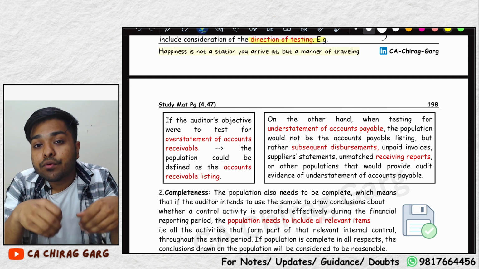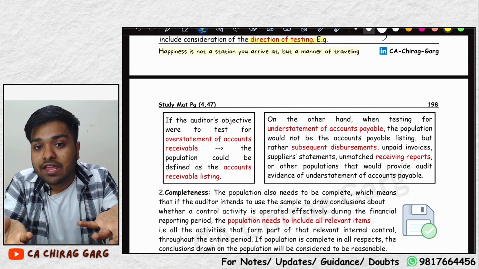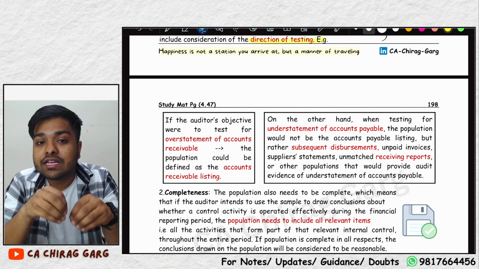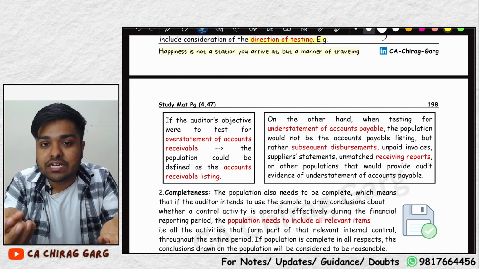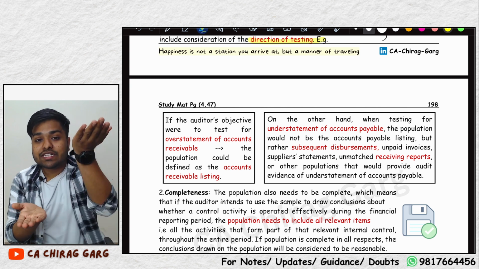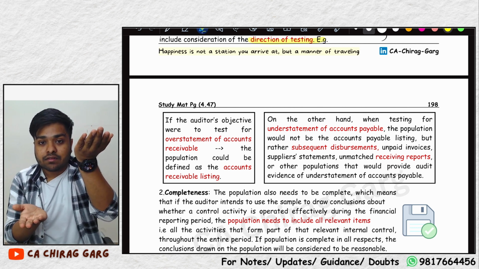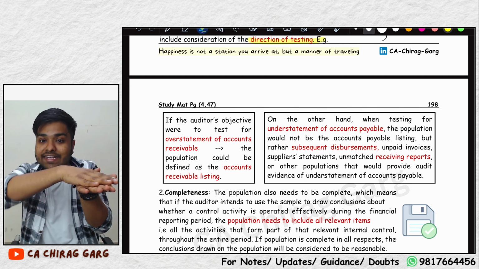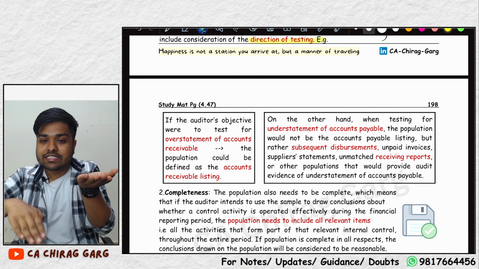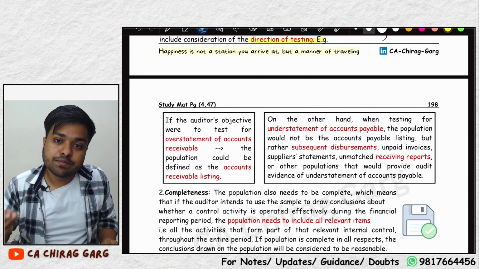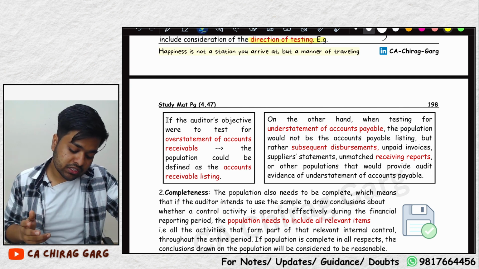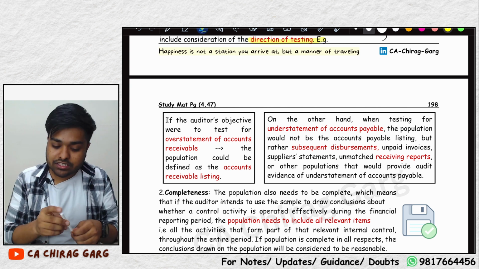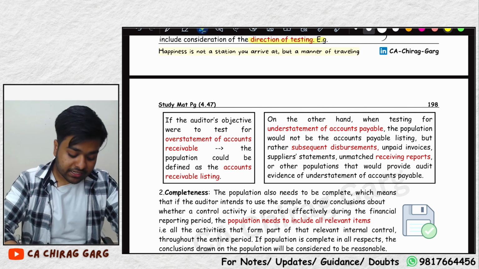This is the appropriate population, and on which thing does it depend? On the direction. If you are checking for overstatement, then you took the debtors population. If you are checking for understatement, then you took the subsequent disbursement, gate receipt note register, etc. Understood how it depends on the direction of testing?